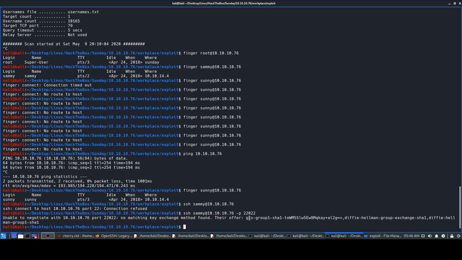In the box we require new methods, but the box is offering old ones, like group exchange and group one SHA. These are old algorithms being used, probably weak, and not in our SSH config file.